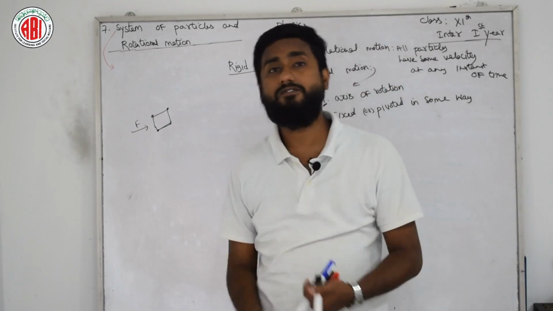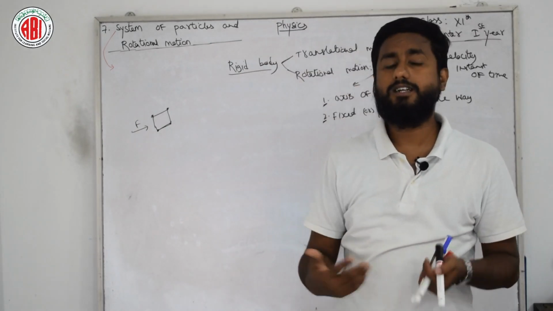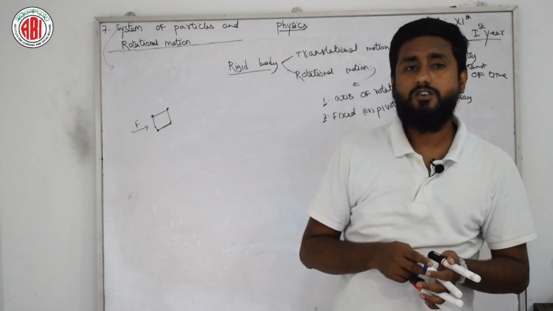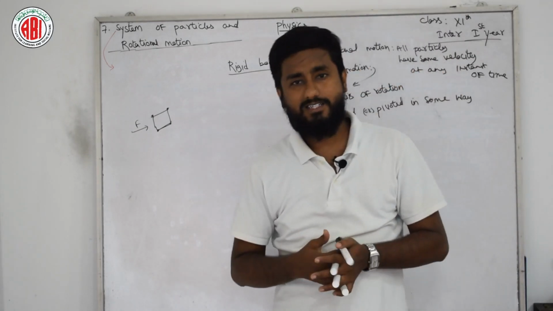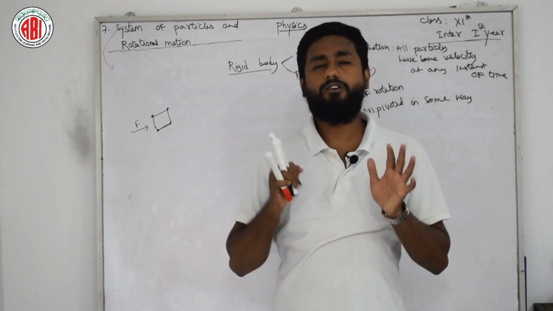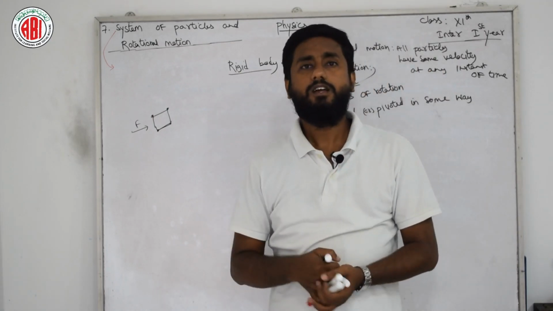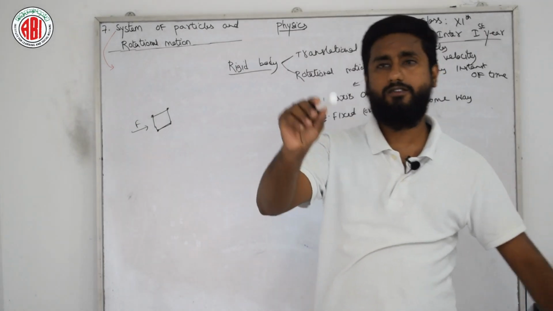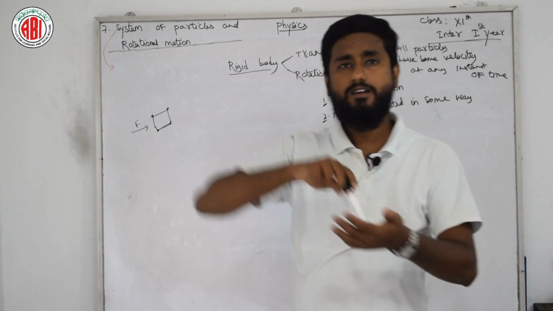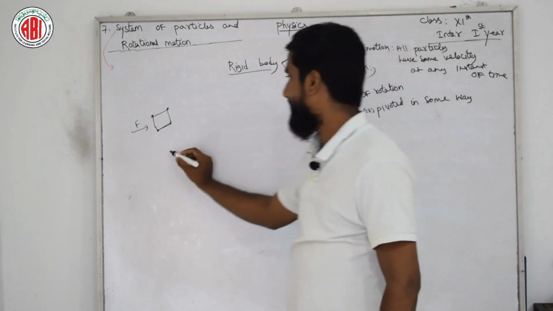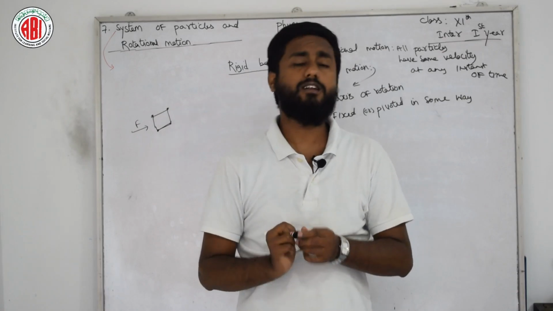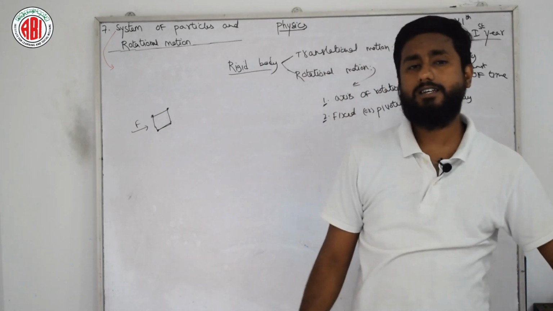Then what condition arises? The condition is that the motion of a rigid body which is not pivoted or fixed is translatory motion, or a combination of translational motion and rotational motion. That means if I have one marker with me and I am rotating it like this, it doesn't have any fixed point, or else it can rotate in an unpatterned way. So this is known as either rotational motion or translatory motion.